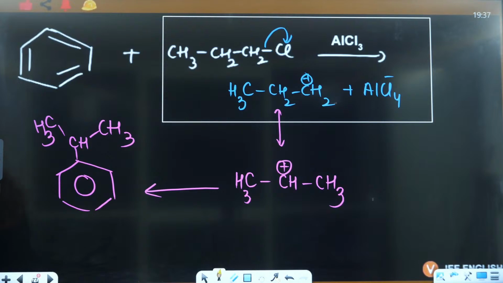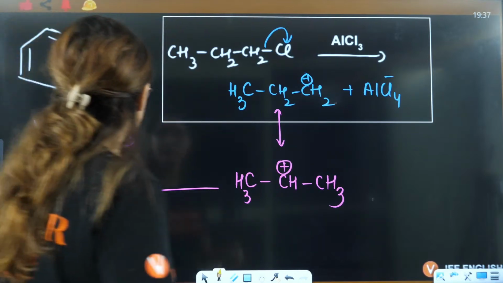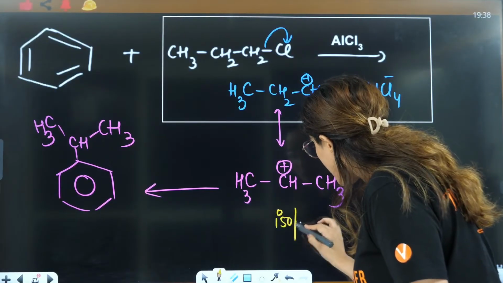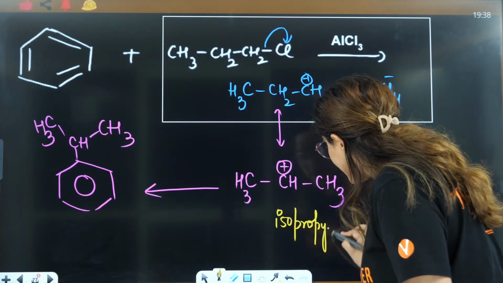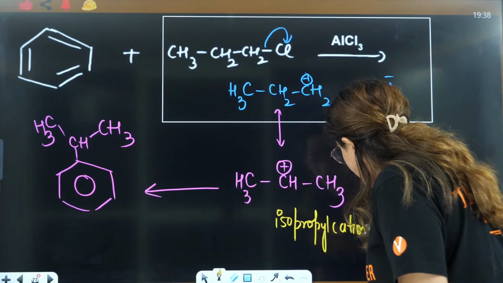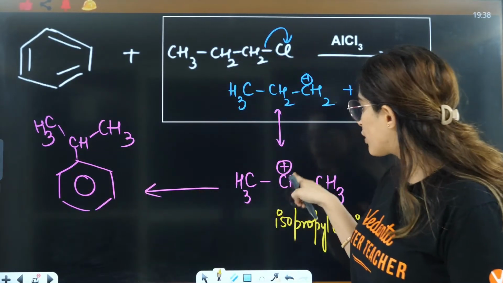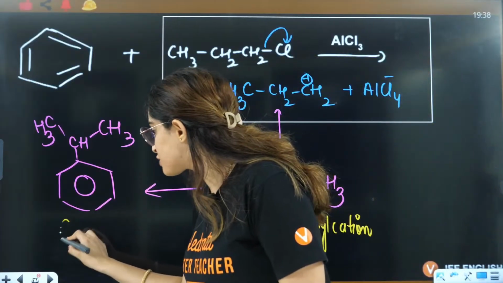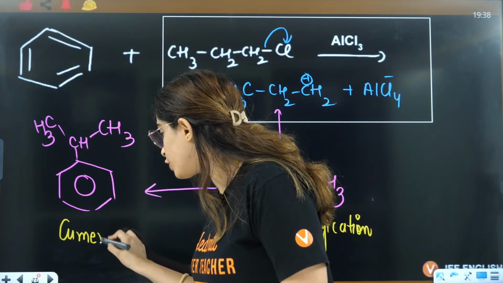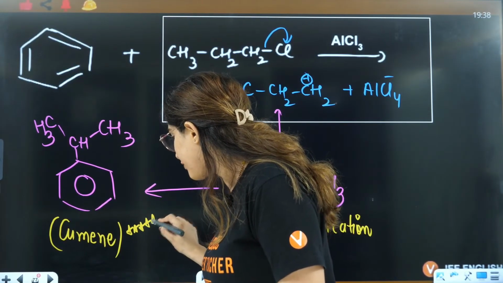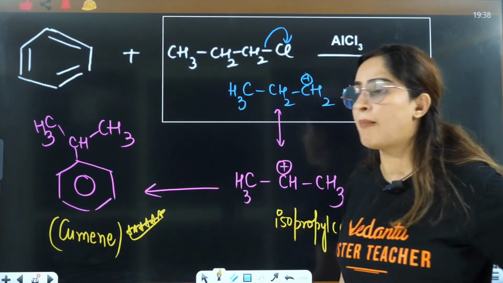Can you tell me what this is? This is the isopropyl cation. When it attacks from its carbocationic position, it is going to give rise to a compound called cumene, which is a very, very important compound for you.